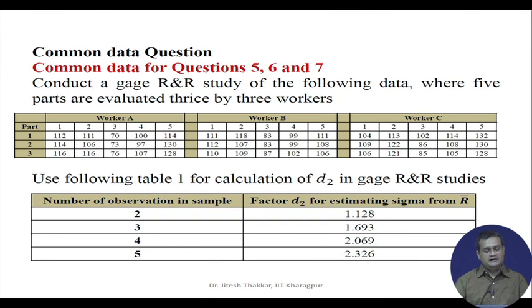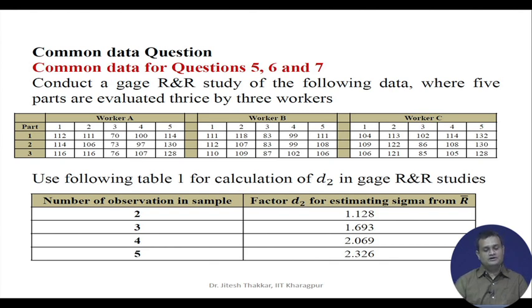So, here we can see that thrice the readings are taken for 5 different parts and a particular worker combination, and you are also given in the table D2, the calculation of D2 values in gauge R&R studies.